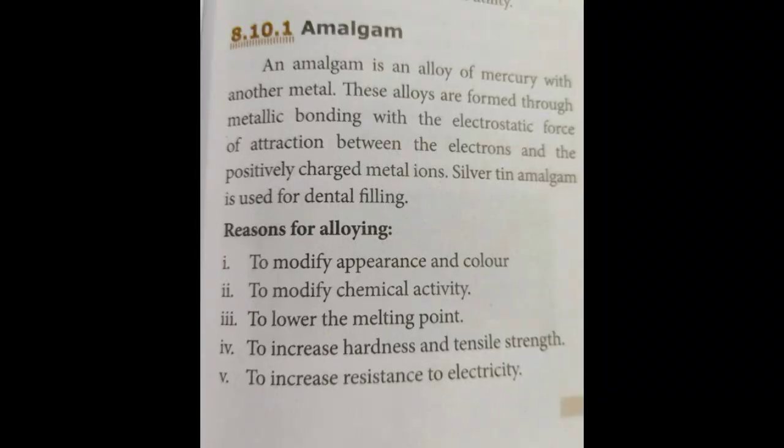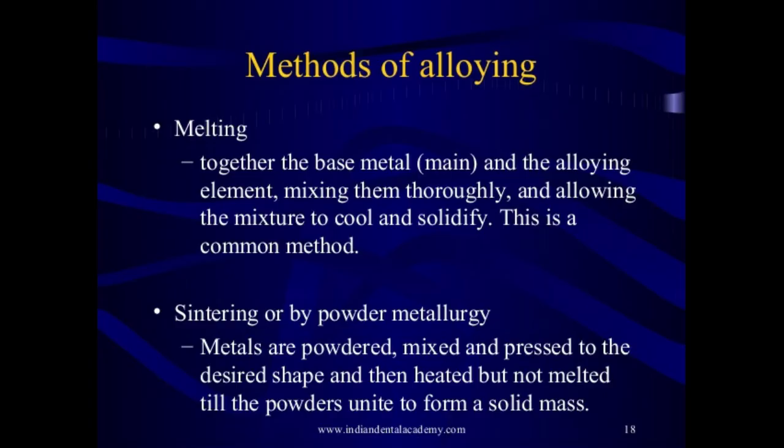Reasons for alloying: to modify appearance and color, to modify chemical activity, to lower the melting point, to increase hardness and tensile strength, and to increase resistance to electricity. Now we move on to the methods of making alloys. The first method is by fusing the metals together. Example, brass is made by melting zinc and copper.